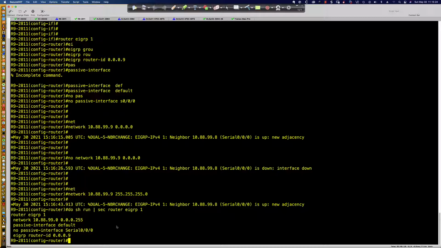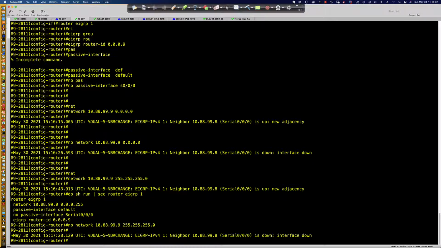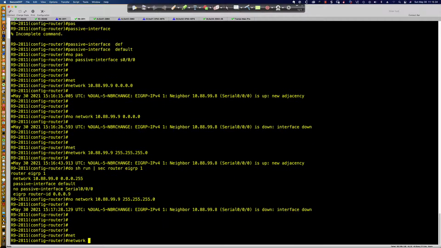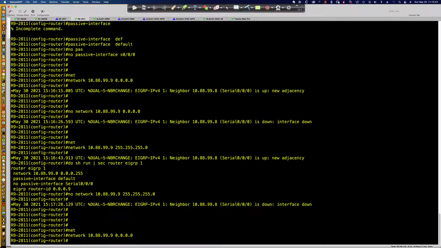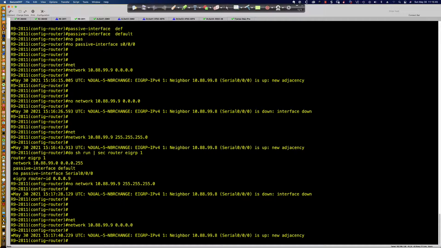However, again, I am not a fan of the wildcard mask reflecting the subnet mask in dotted decimal notation. I'm a huge fan of 10.88.99.9. I want it to reflect the IP address of the interface on which the EIGRP process is running, the specific IP. And so, again, this would be considered, and I've seen this in multiple places, as Cisco best practice.